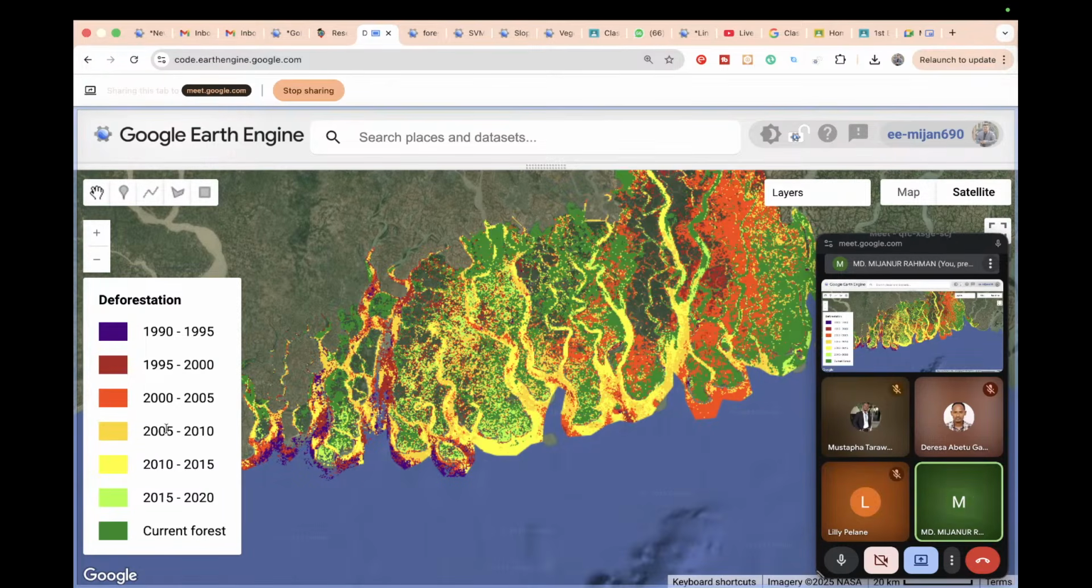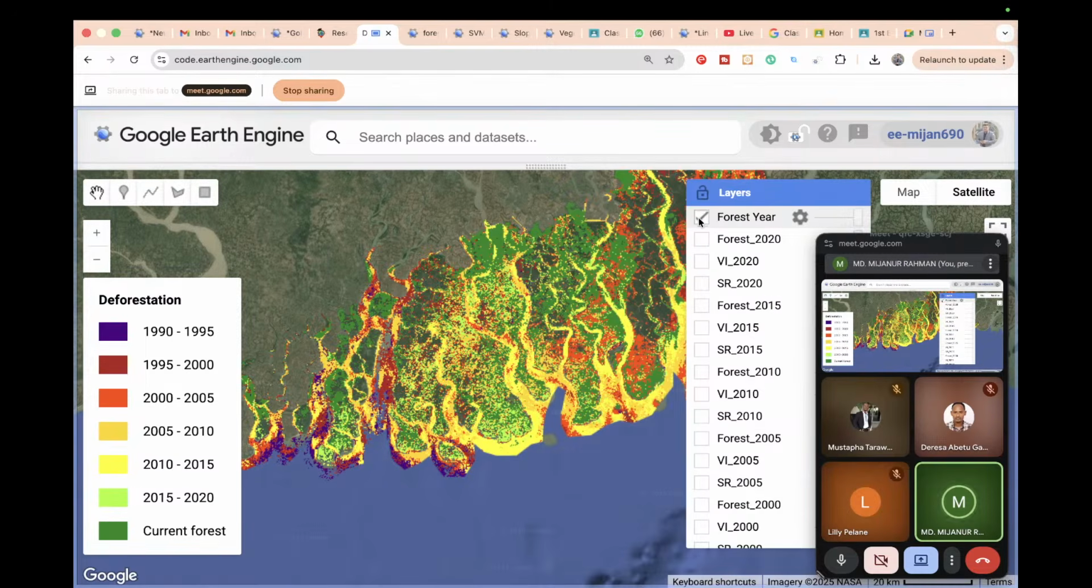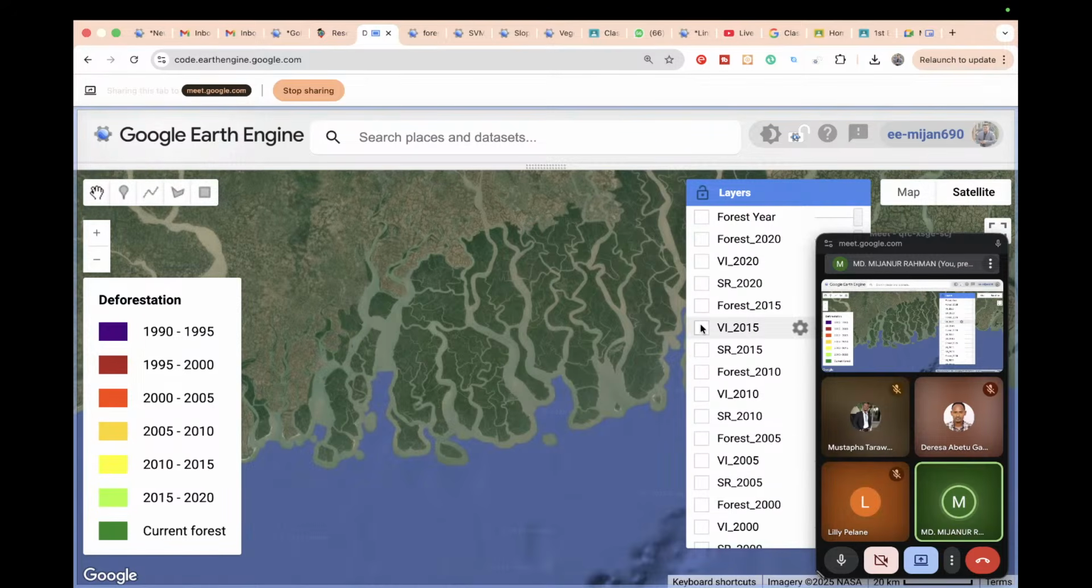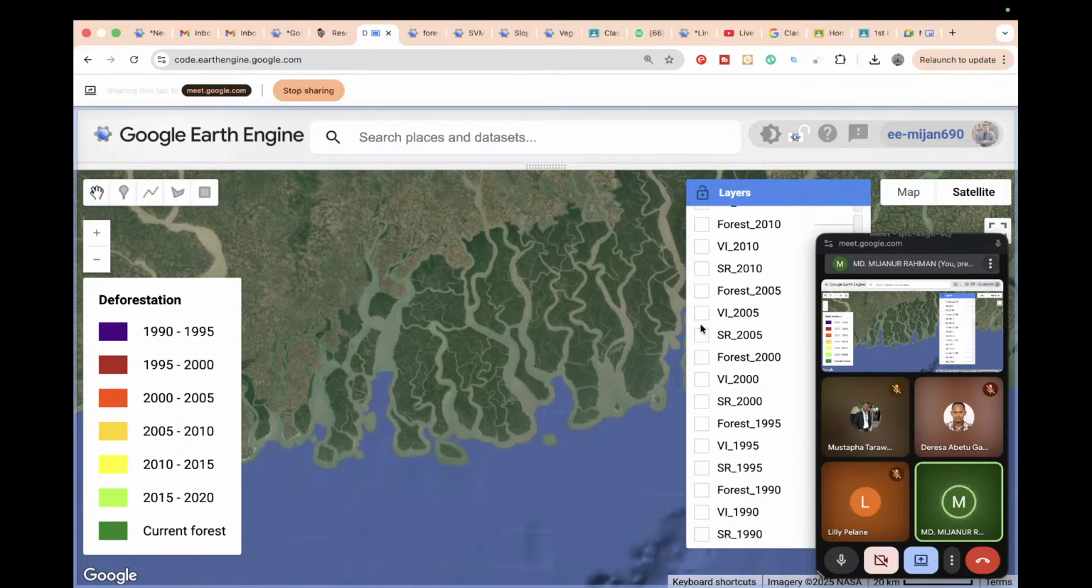Okay, then 2005 to 2010. So it creates a total of 6 different classes, and also the current forest information. This green color again is the current forest. So now what method did I try to use for that? In this case we must use Landsat satellite data to identify forest year.